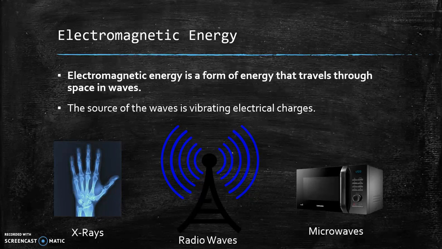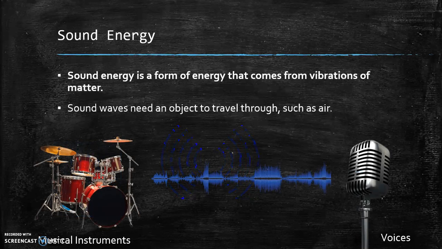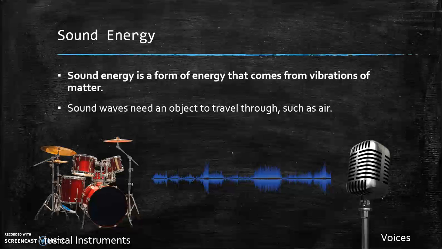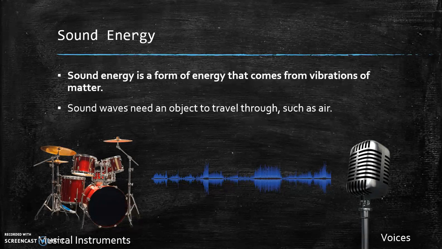And finally, there's sound energy, which is a form of energy that also comes from vibrations like electromagnetic energy, but sound waves need an object to travel through, such as air. And some examples of sound energy are sound that comes from your musical instruments or voices, so there's vibrations that create that sound.